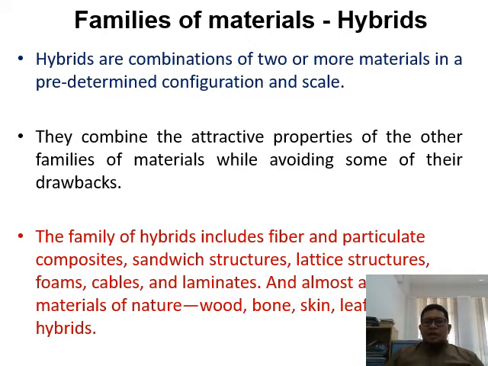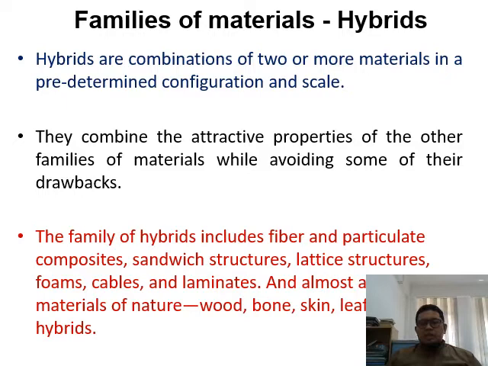The family of hybrids includes fiber composites, for example the ones used in aircraft. Particulate composites, for example where you use carbon filler in plastics or epoxy so that you can have a very hard panel.